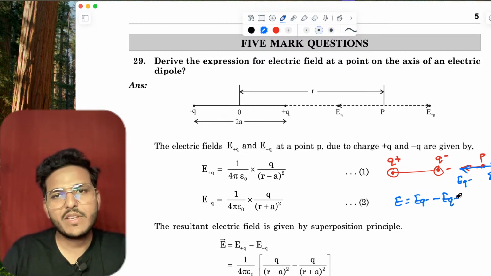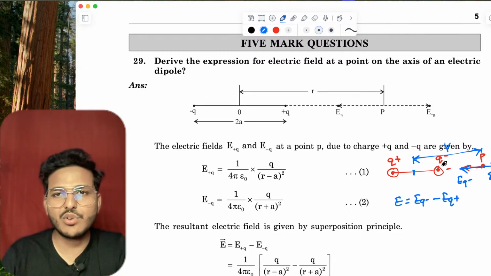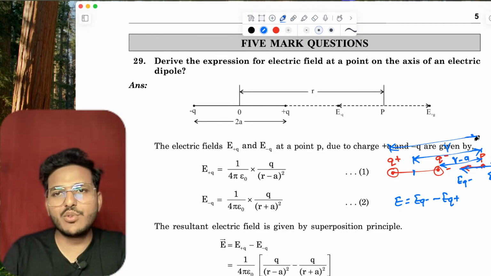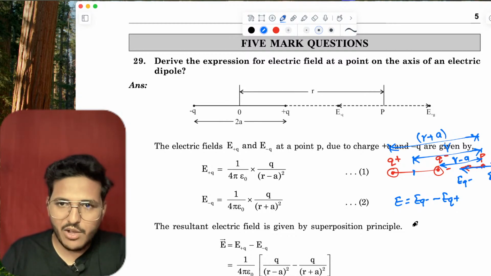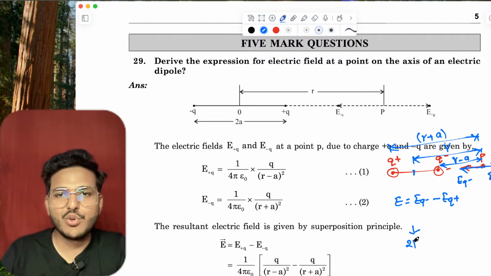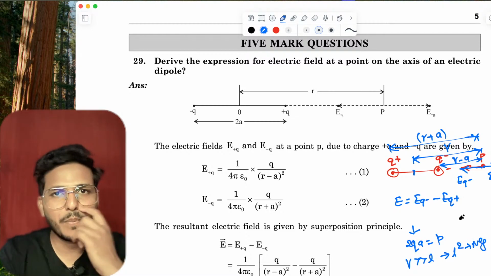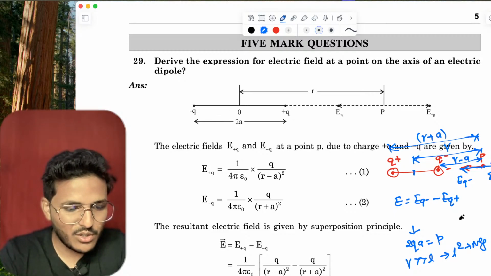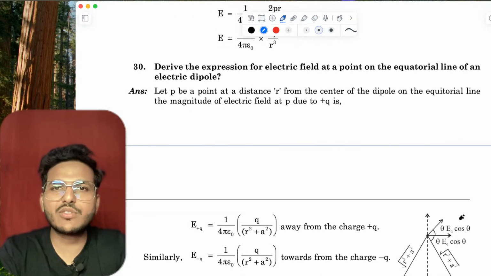Just put the values of EQ negative and EQ positive and use the distances smartly. From the center, this is R, so this distance is R minus A, and the other is R plus A. Using this, solve it. After solving, put 2QA as P, and since R is much greater than L, L square is negligible. That is the only thing you have to remember. I will provide solutions too.